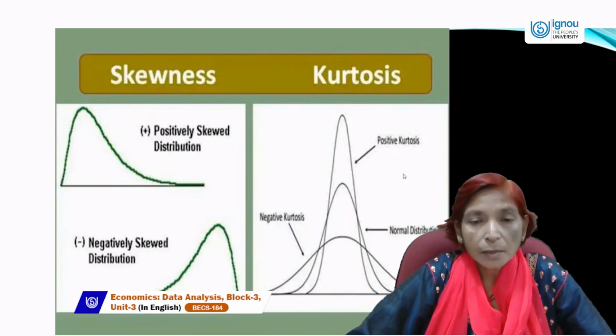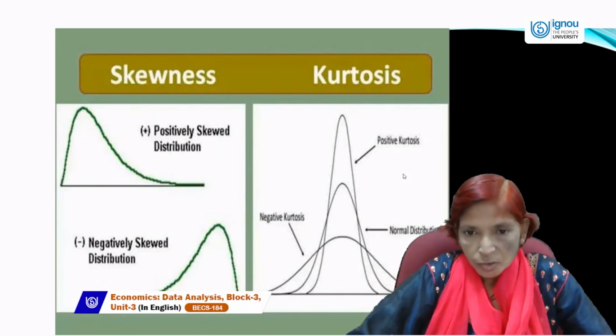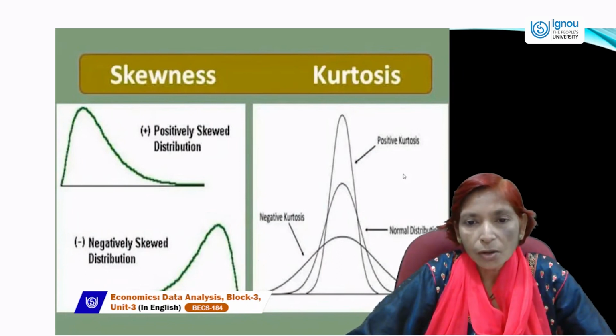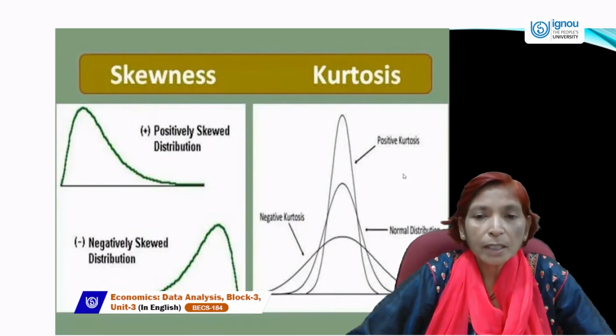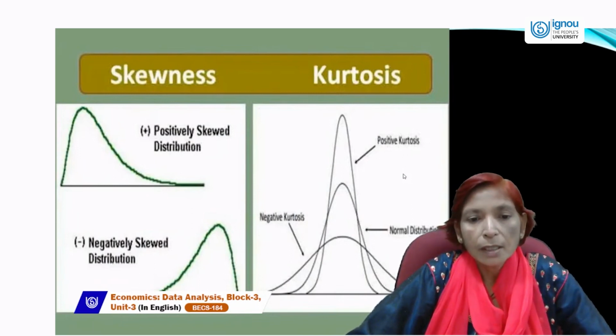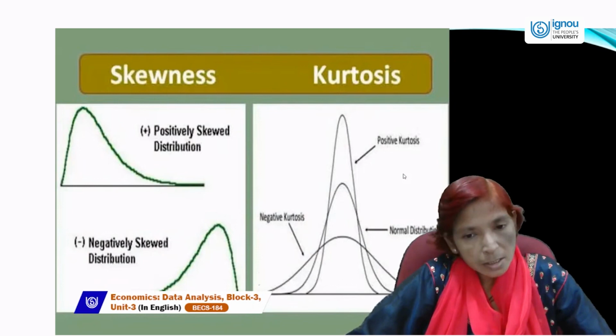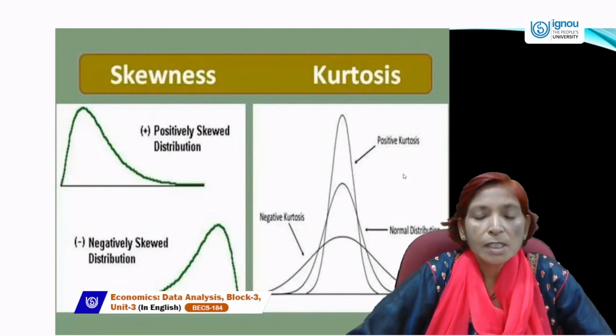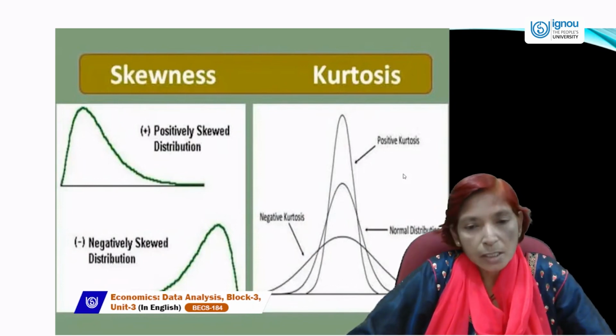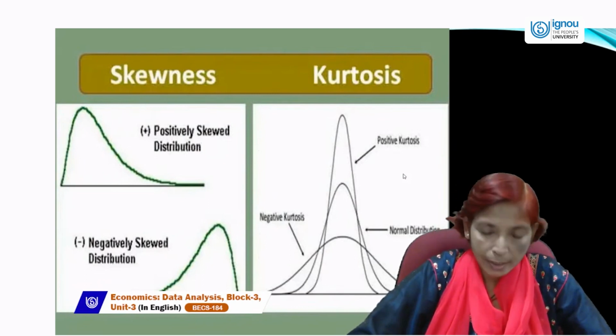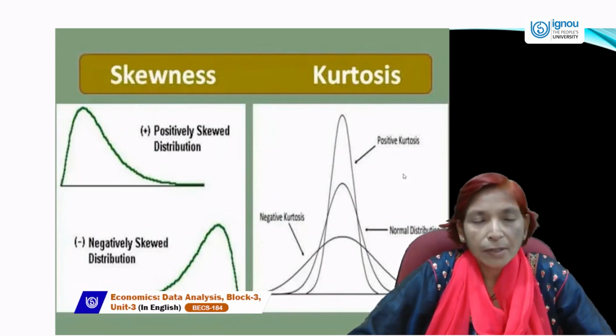One is the higher peaked curve, second is the normal curve, third is the lower peaked curve. The higher peaked curve is positive kurtosis. The middle normal distribution curve is called normal distribution, and the third, the lower curve, is negative kurtosis. This is the difference between skewness and kurtosis.